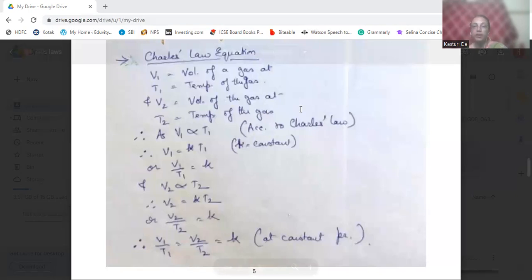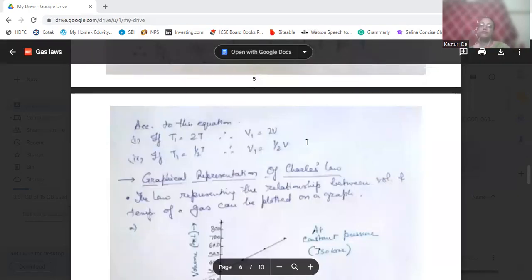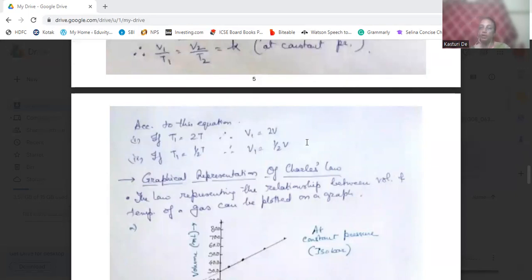According to the equation, if T1 is increased to twice, that is T1 is equal to 2T, then V1 will also be increased twice. That is, if the temperature is doubled, the volume will also be doubled. And if the temperature is made half, the volume will also be half.